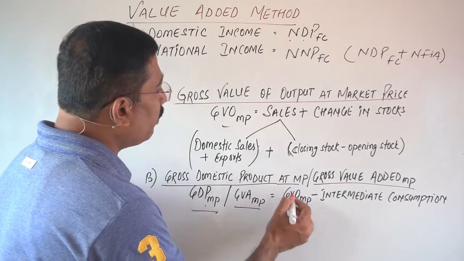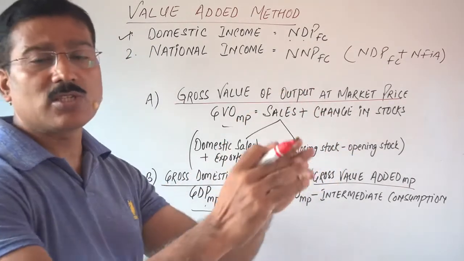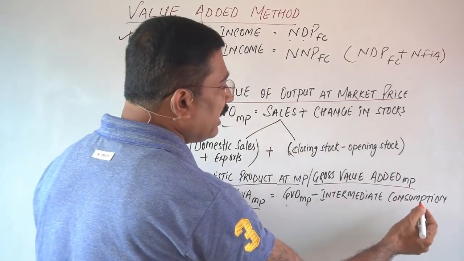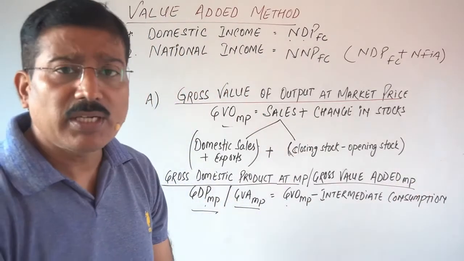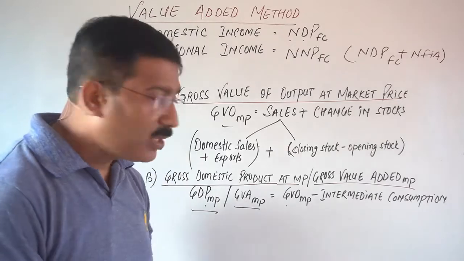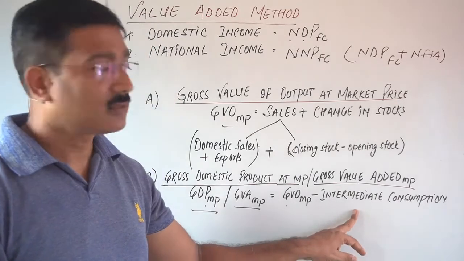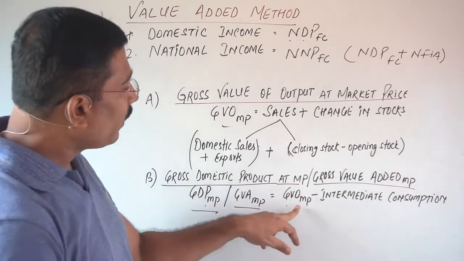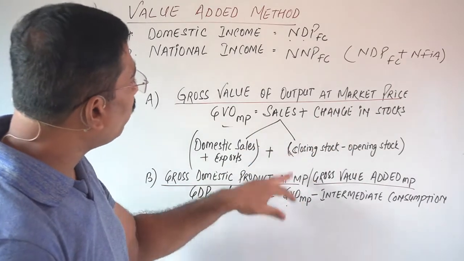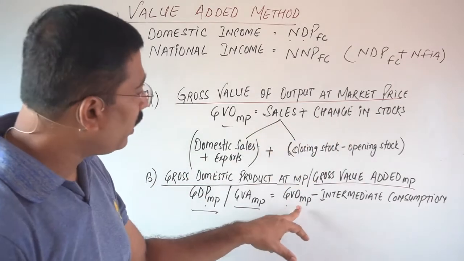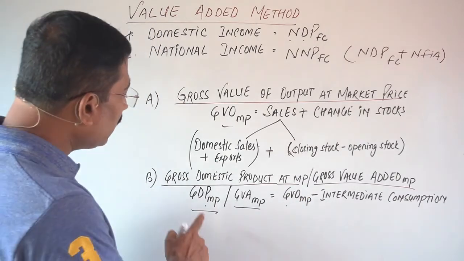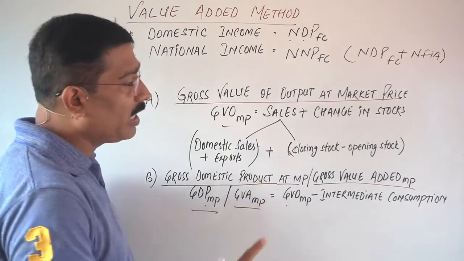So the GVA-MP is the total sales and the change in stock which you have produced during the year minus intermediate consumption. Intermediate consumption refers to what? It means raw materials. Clear? The sum of sales plus change in stock is called GVO-MP, and if the intermediate consumption is deducted from there, you will get GDP-MP or GVA-MP.